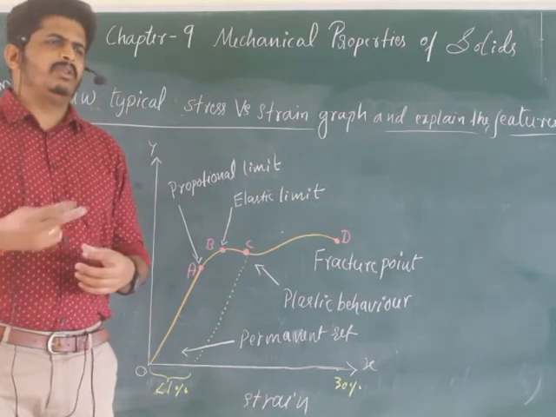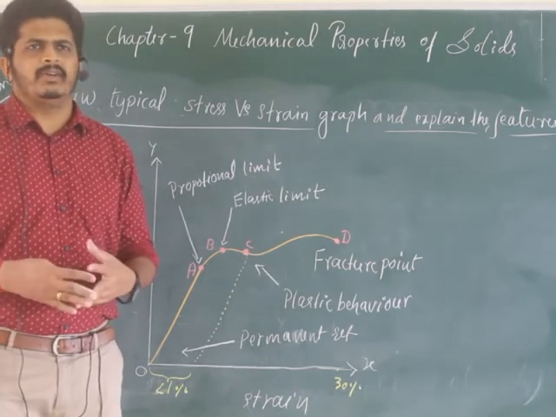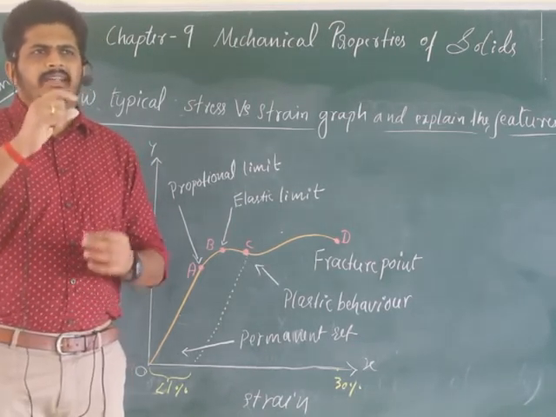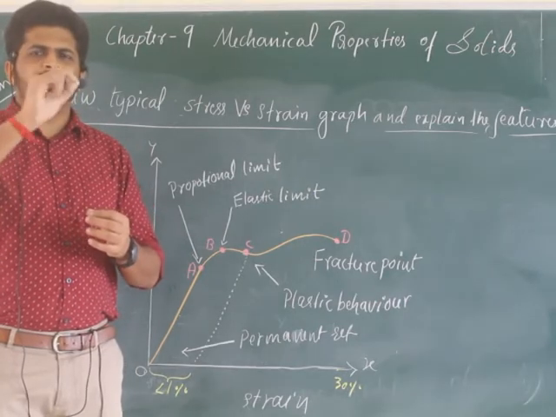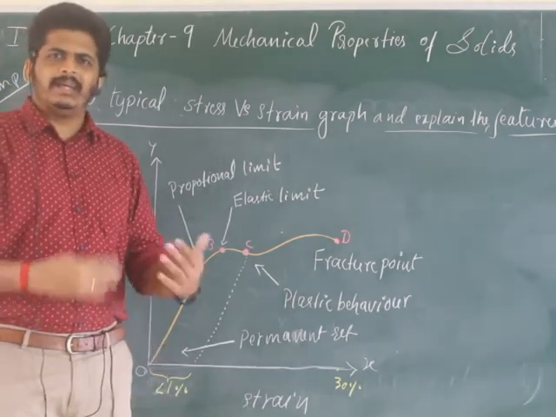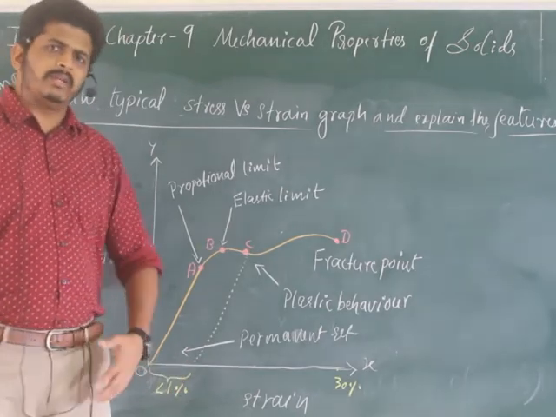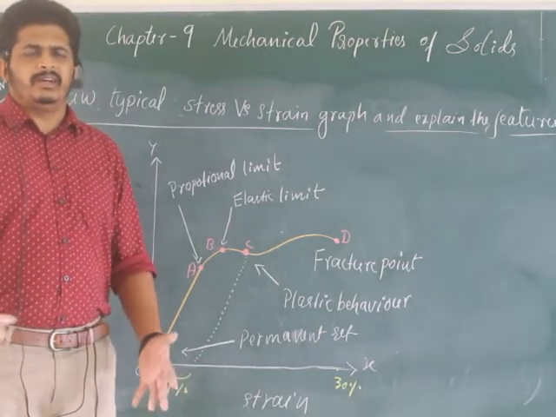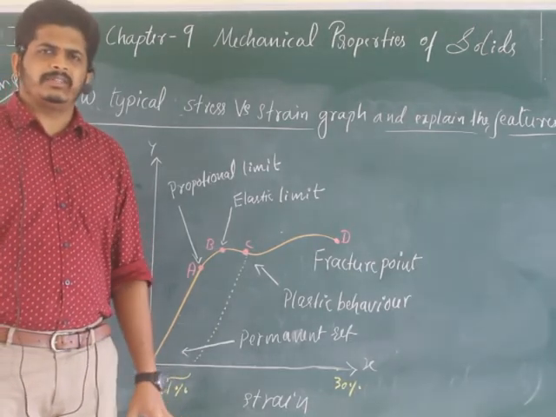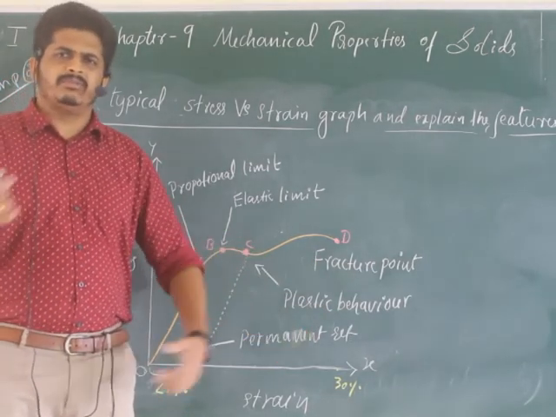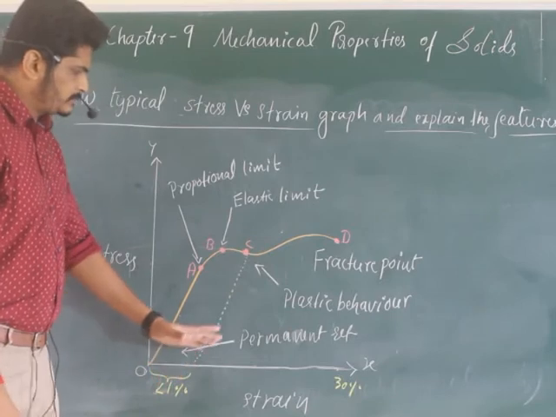For example, you can give the example of chewing gum, because it is a perfectly plastic body. Suppose you just pull it, it gets elongated, right? That is what happens in rubber too. That is what I was about to tell you, so don't get confused now. So does that mean chewing gum is also an elastic body? Of course not. It's a perfectly plastic body. I wanted to tell you about elongation, so that is why I have given you that example.